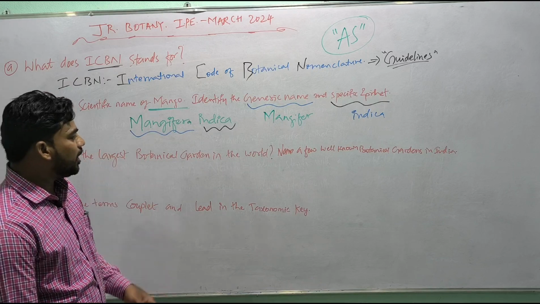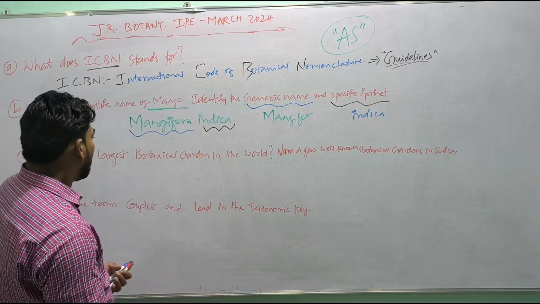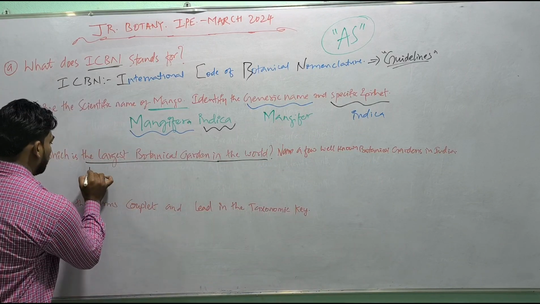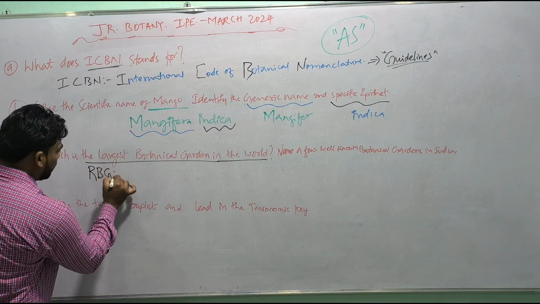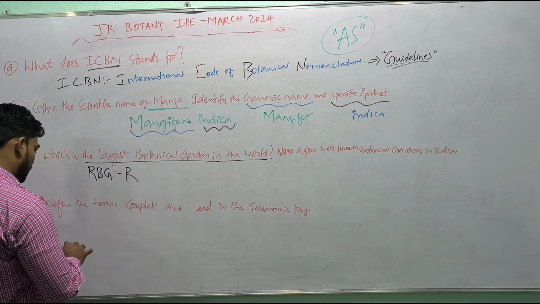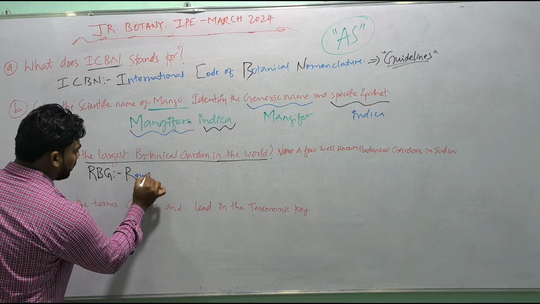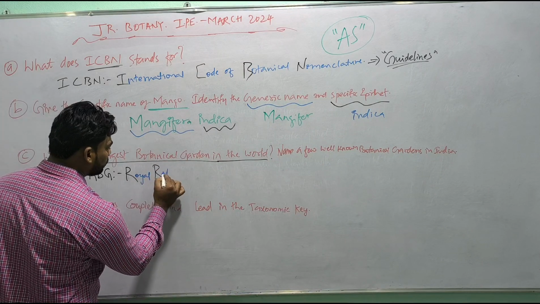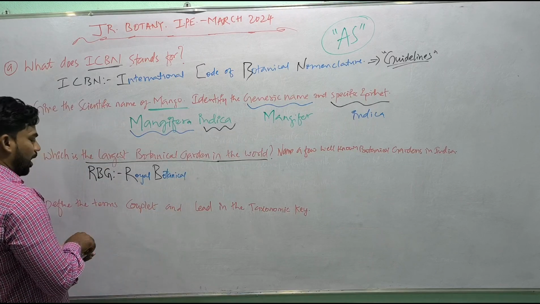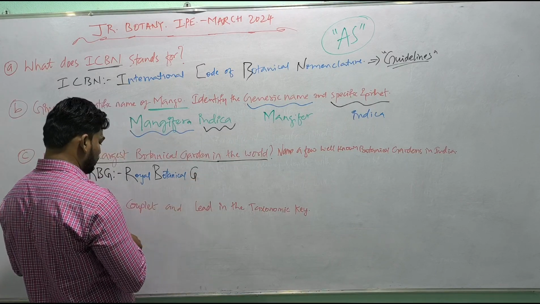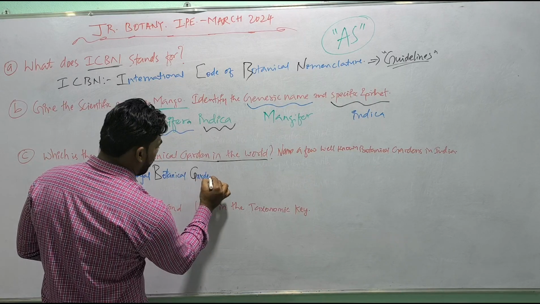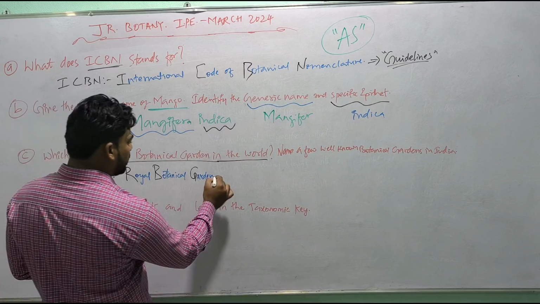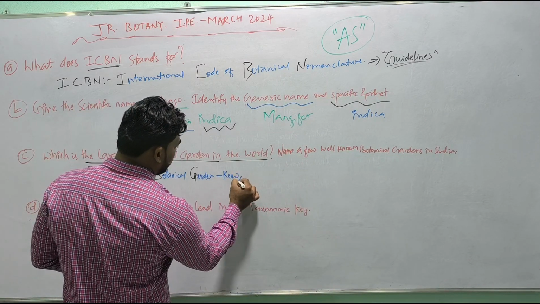Which is the largest botanical garden in the world? The largest botanical garden in the world is RBG. What is RBG? R for Royal, B for Botanical, and G for Garden. Right? RBG, Royal Botanical Garden, is the largest botanical garden in the world. Where is it present? It is present at Kew, England.